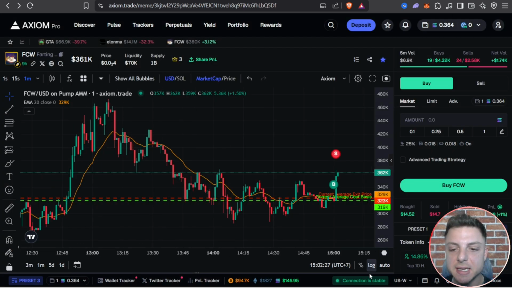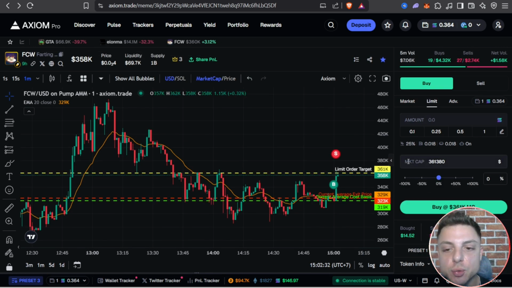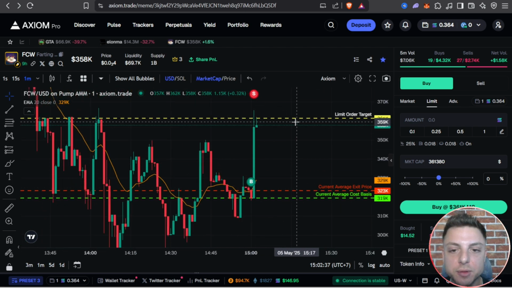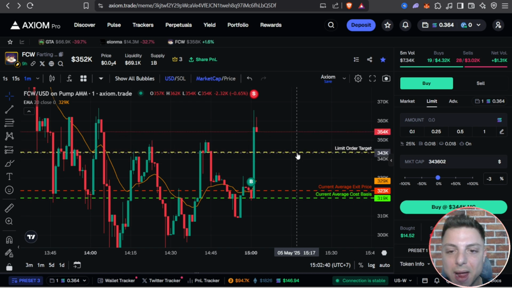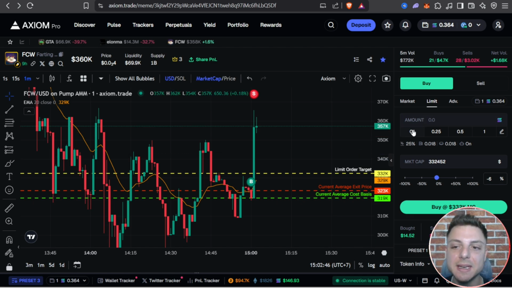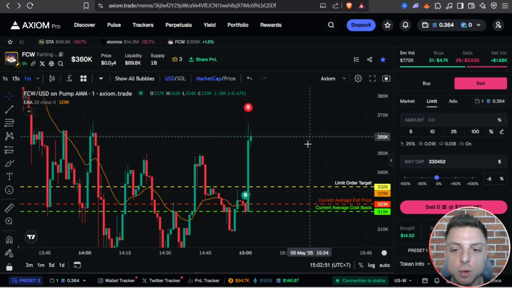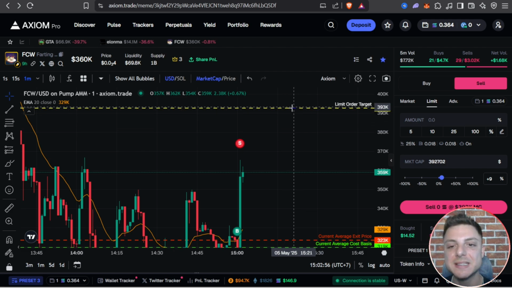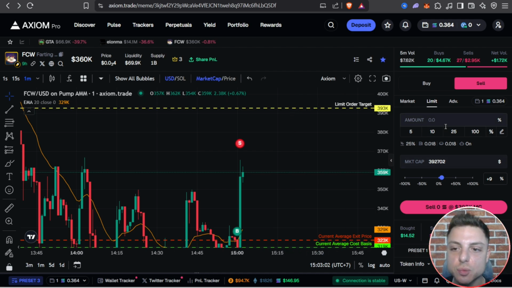Now, if you didn't want to use the instant trade settings, we also have access to limit orders where we could easily enter into trades at the specific amount that we wanted. So say we've already seen a bit of a pump on this coin. If we wanted to enter, we could actually drag our limit order down to the exact area that we wanted to buy. And then we can go ahead and enter the amount of Solana we wanted to enter for. And very similarly, once we were ready to sell, we could put our target sell order and wait for price to be hit. Once price is hit, our limit order is entered into the market and we're exited out of our trade. So it's really easy to market enter or also limit trade.